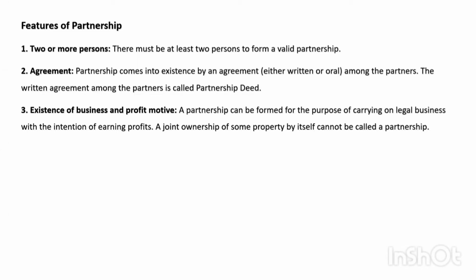If there is joint ownership of some property, we will take one example over here. A and B are joint owners of one house, so they are not partners by themselves. So it is not partnership but joint ownership. They are going to divide the rent of the same if it is given on rent. So that is joint ownership. They are jointly owners owning the property, but they are not partners for that property.